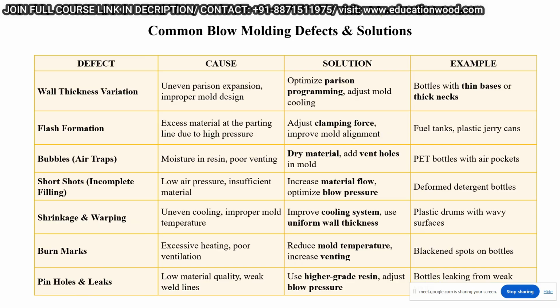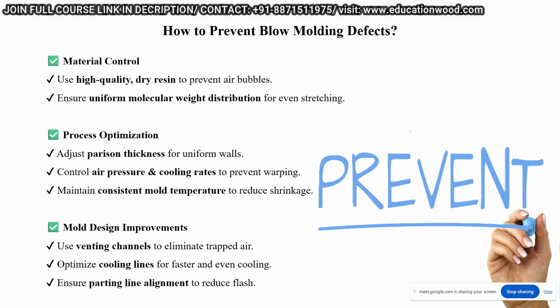So this is the example where you can find this type of defect. Understood? Now, how do we prevent blow molding defects? As I gave the solution already, we can control the material also. If we want to prevent blow molding defects, we should use good material, or virgin material, for creating the components.